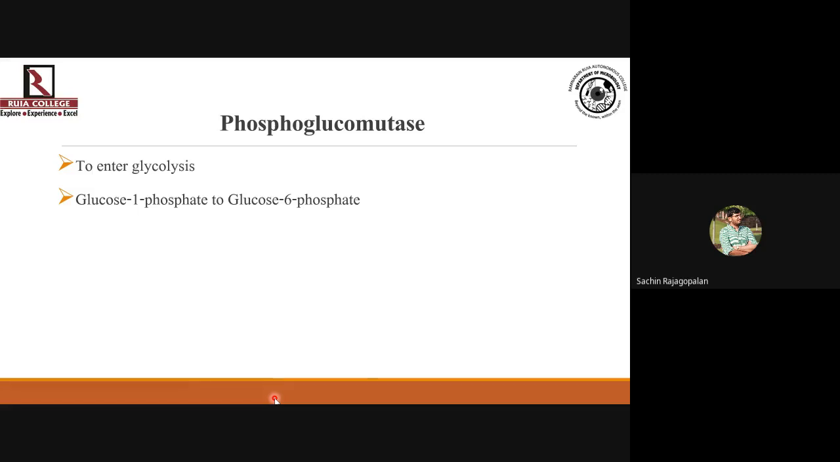Why is it significant? It is significant for a basic reason: till now you have formed glucose 1-phosphate. Glucose 1-phosphate cannot enter glycolysis. You know that the intermediate of glycolysis is glucose 6-phosphate, not glucose 1-phosphate. So you will need an enzyme now to convert glucose 1-phosphate to glucose 6-phosphate, right? For this you require an enzyme, and that enzyme is phosphoglucomutase, because you're just changing the position of the phosphate group.